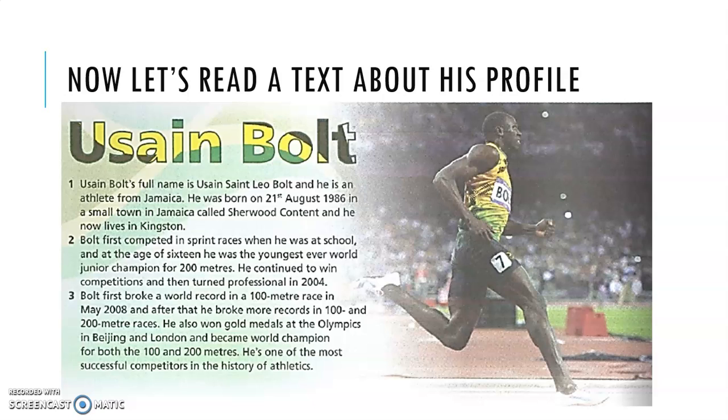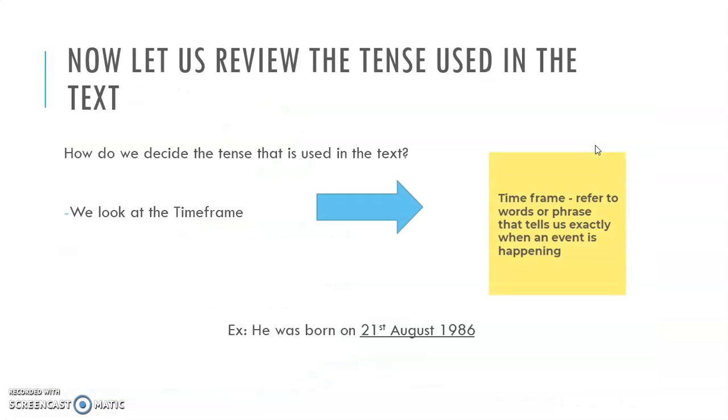Bolt first broke a world record in a 100-meter race in May 2008, and after that he broke more records in 100 and 200-meter races. He also won gold medals at the Olympics in Beijing and London and became world champion for both the 100 and 200 meters. He's one of the most successful competitors in the history of athletics. Now that's the text about Usain Bolt's profile. Now let us proceed to the next activity.